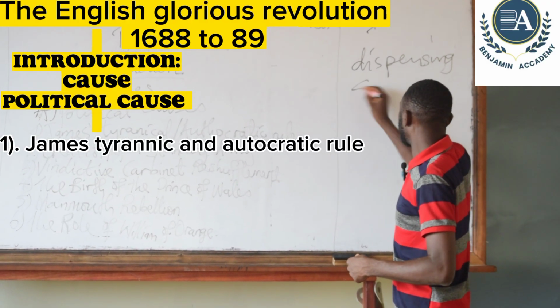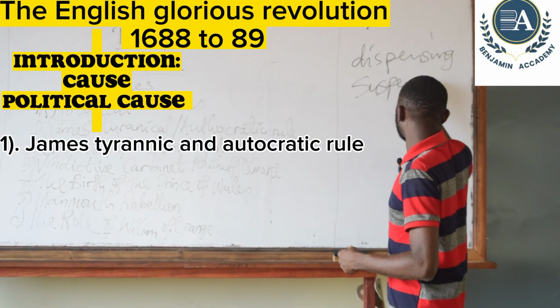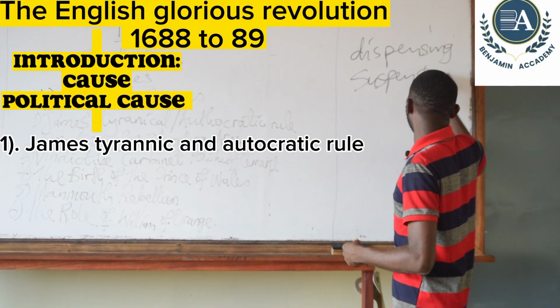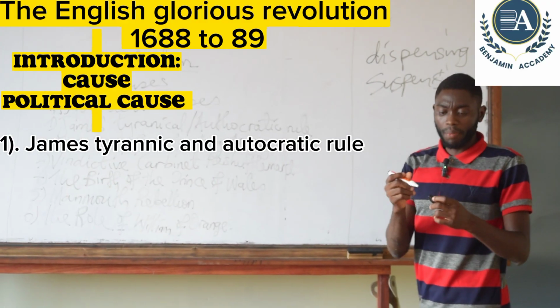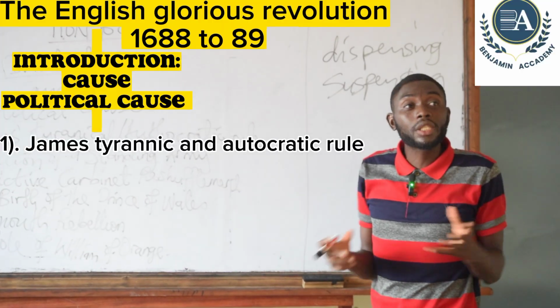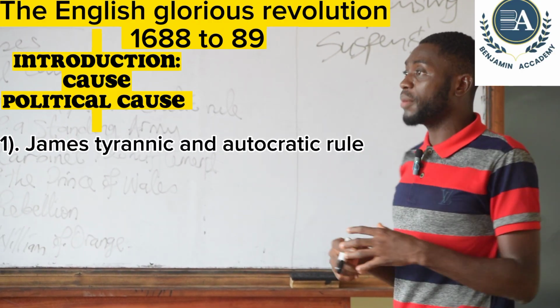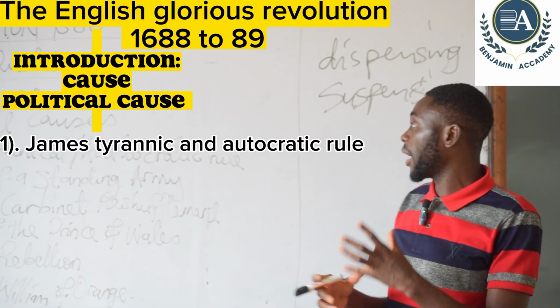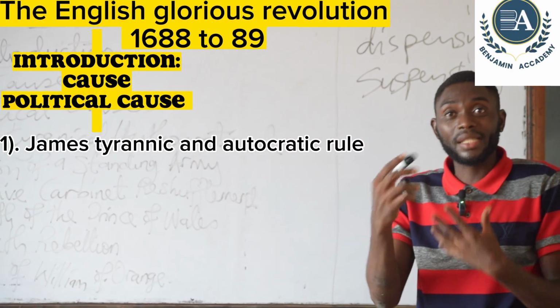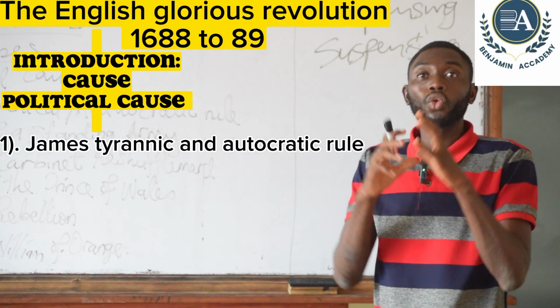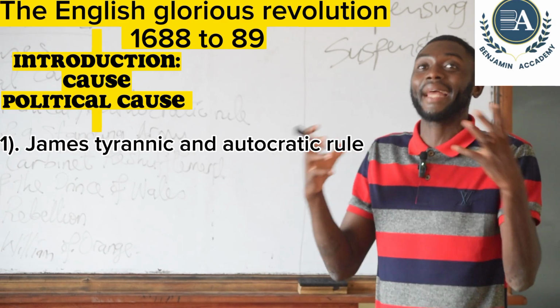and suspending powers. Dispensing powers means he ignores certain acts of parliament, and suspending power means he suspends these acts of parliament. Those were the two powers that James was using to rule the people of England as a tyrant.